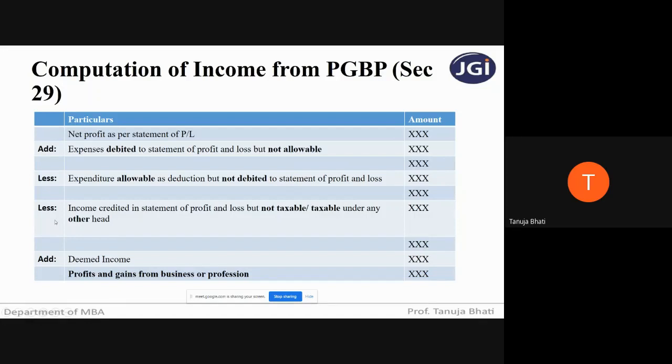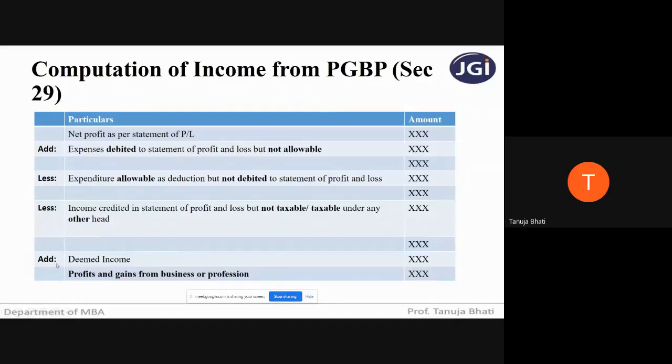So such incomes which are not taxable under the act, or which are taxable under some other head, the four other heads which are remaining, if they're taxable under those heads, then why will it come into picture while calculating income from the head profits and gains from business or profession? Therefore, such income has to be deducted while arriving at the correct net profit, as per the statement of P&L account, on which income tax is to be leviable.